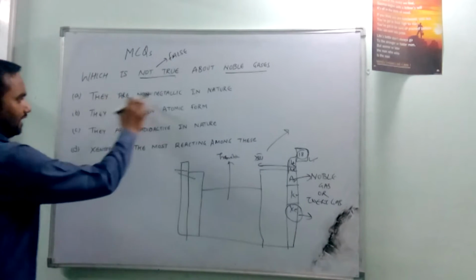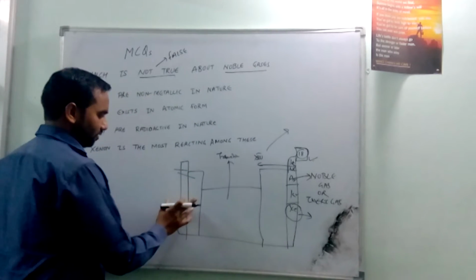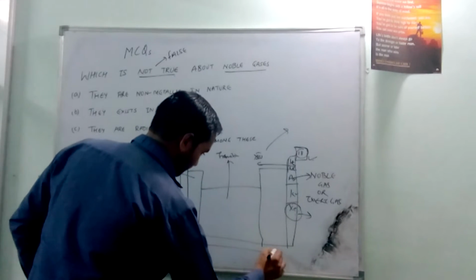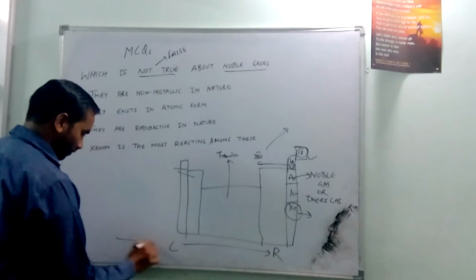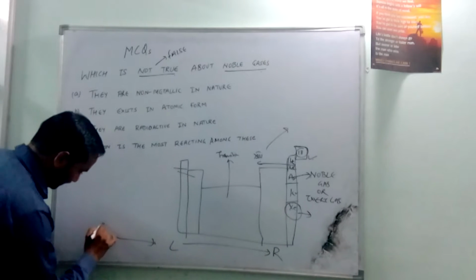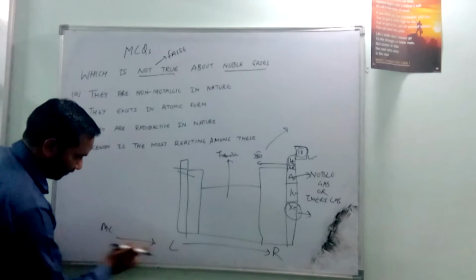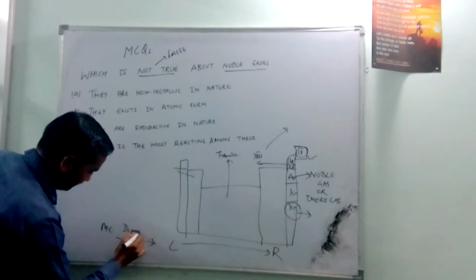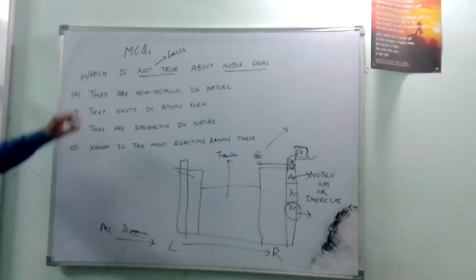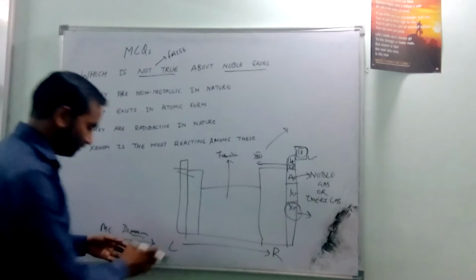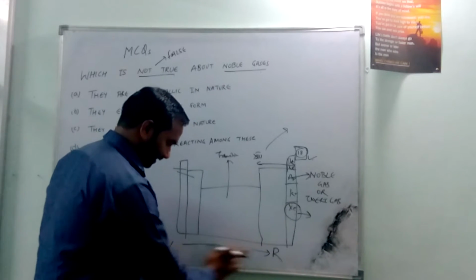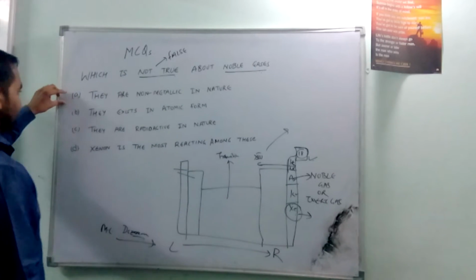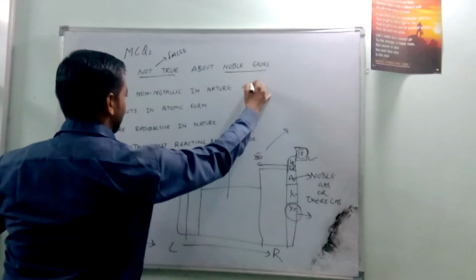The first is they are non-metallic in nature. Yes, they are non-metallic because they are at the rightmost of the period. And we know that metallic characteristic decreases moving from left to right, so they have the minimum metallic characteristic, or we can say they are non-metallic in nature. As we move from left to right, metallic characteristic decreases and non-metallic characteristic increases. So the first option is correct, so it's not a false statement.